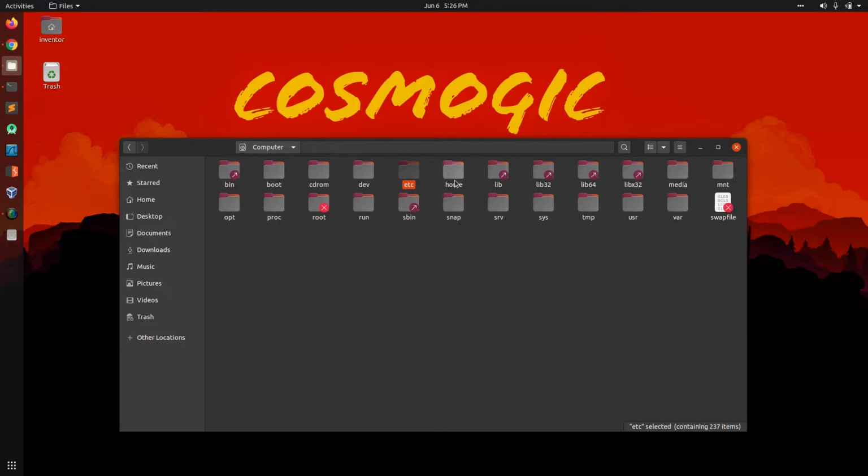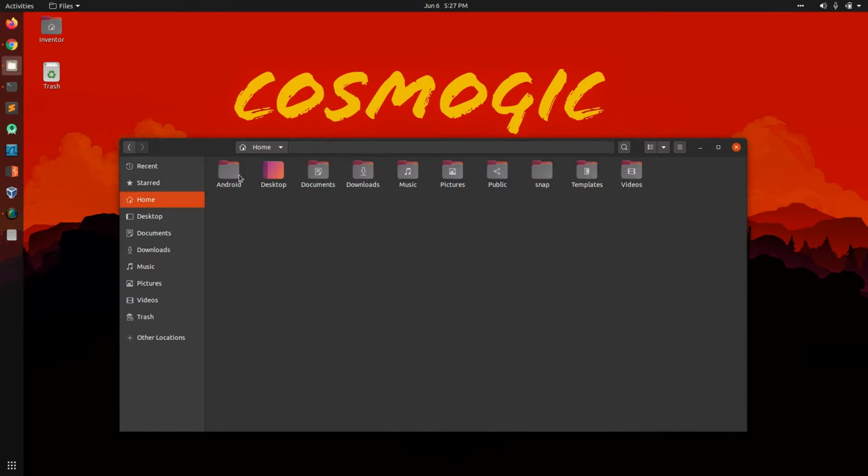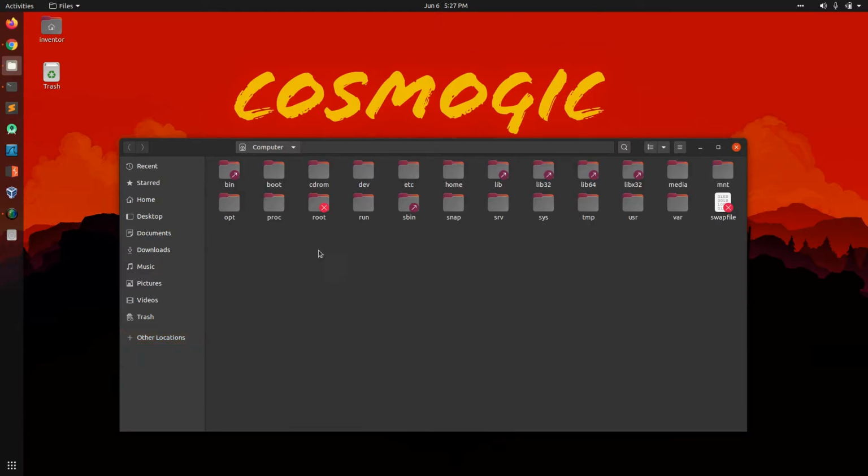The next one in the list is home. This is the main directory where we spend most of our time. Each user created in the system has their own directory over here. For example, I have my inventor directory here. If I move inside it, I have my desktop, documents, downloads, music, pictures, public, and the rest. Moving back, lib, lib32, lib64, libx32 are all the library directories required by the system to run.